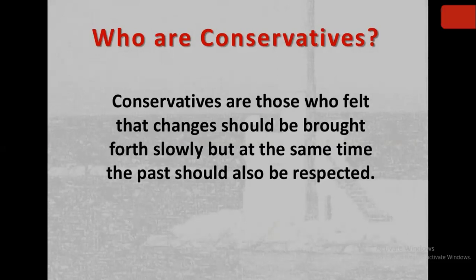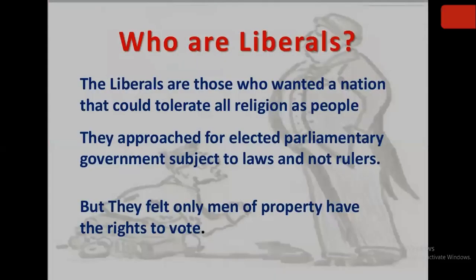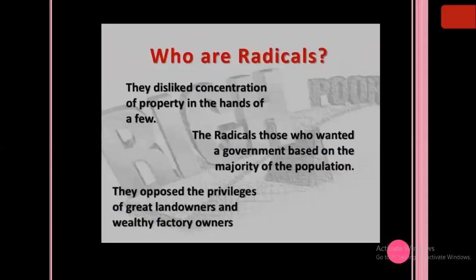So you understood the three groups of people: the liberals, those who wanted a nation which tolerated all religions, and they wanted a proper government subject to the laws, not the rulers. And they felt that the men of property being given the right to vote should not be there. Right to vote should be given to everyone. Then were the radicals. They opposed the privileges that were given to the wealthy people.